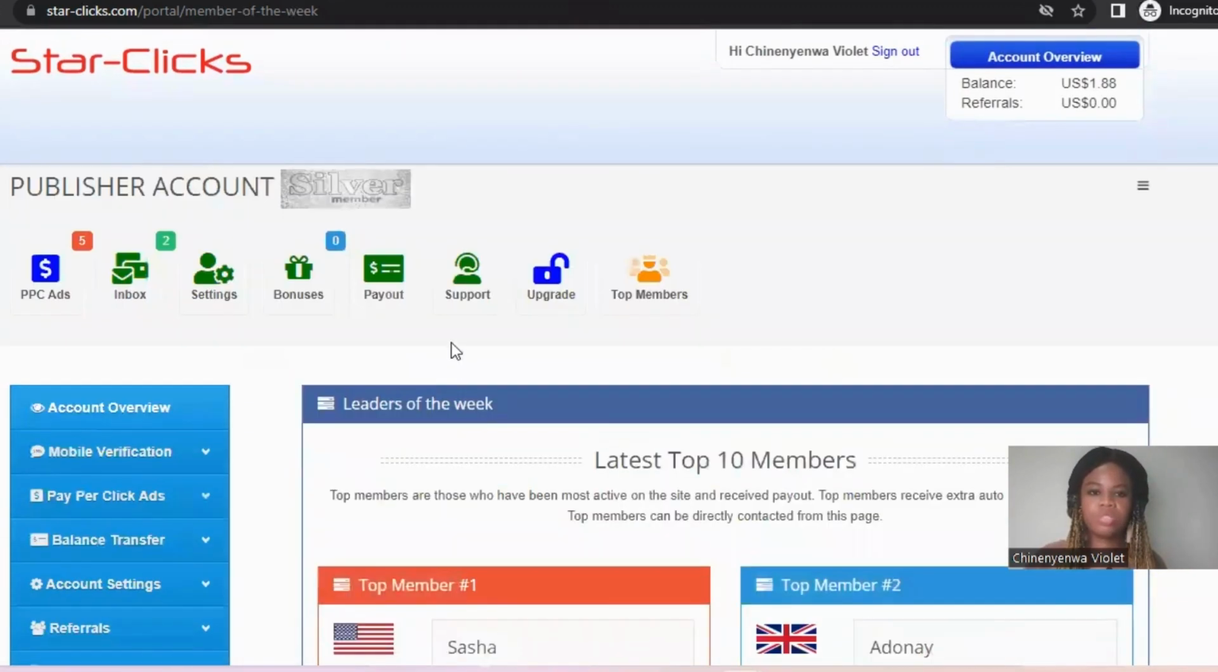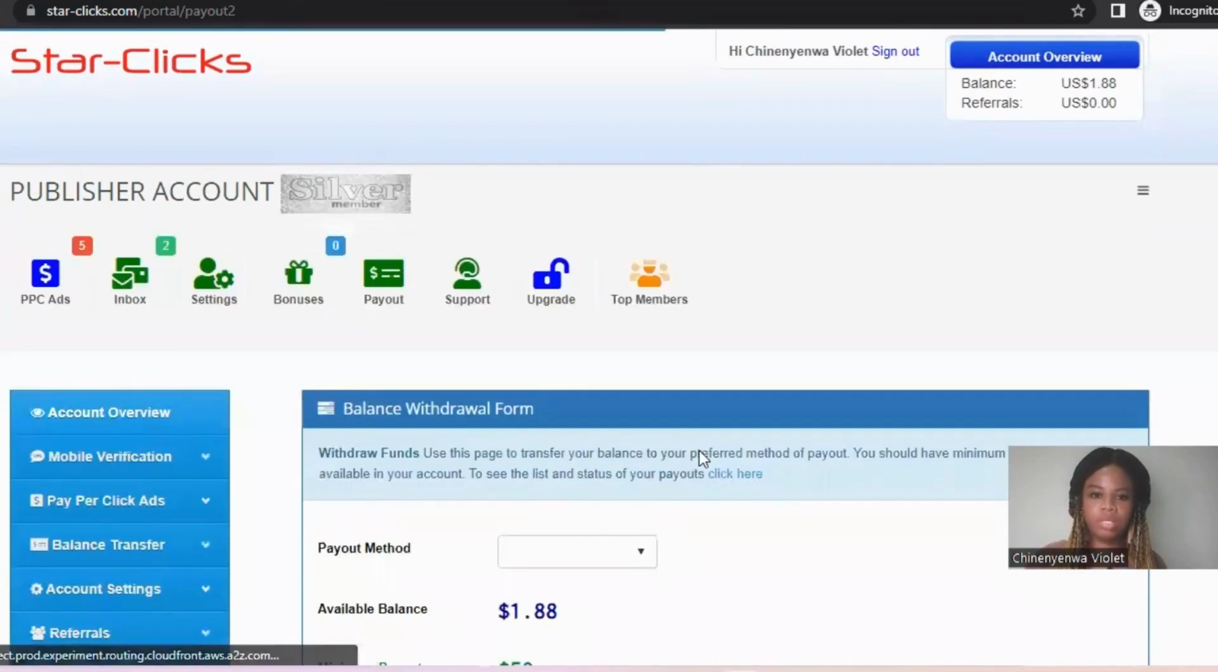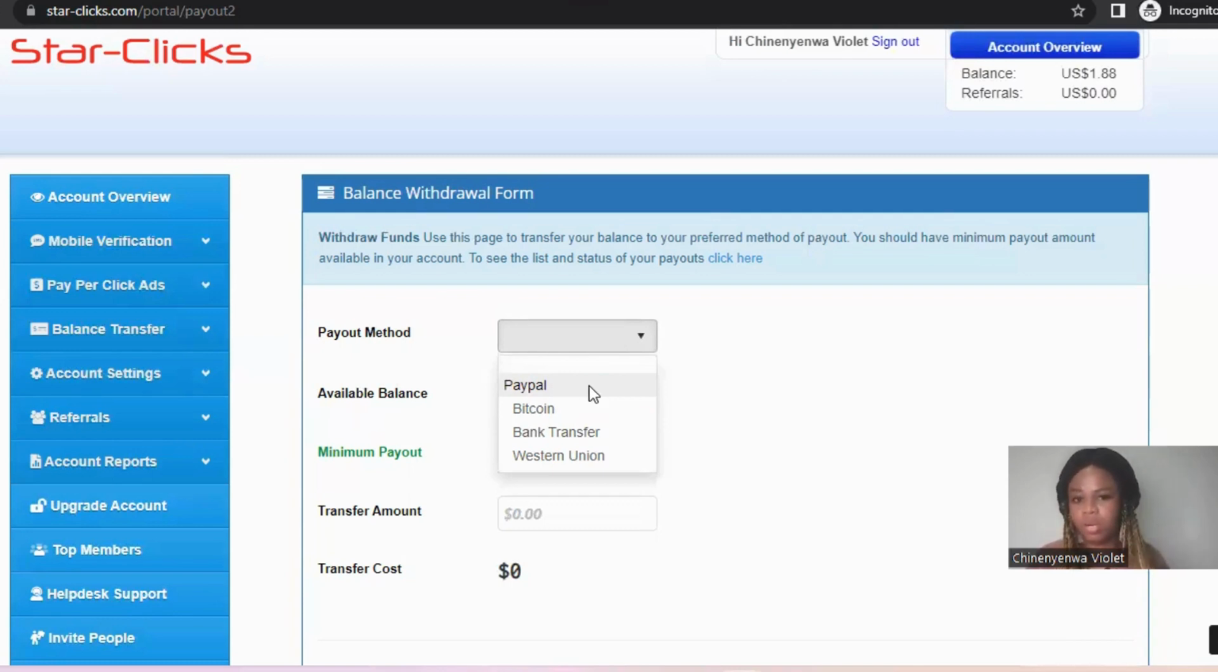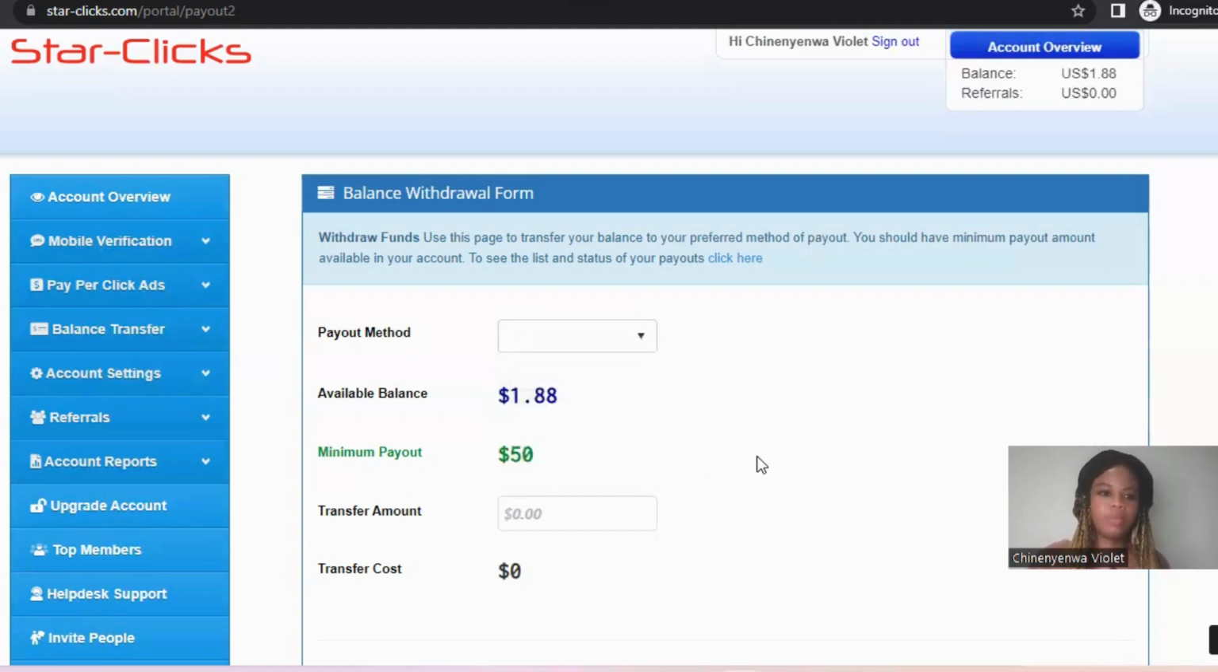Let's click on payouts and see how you can receive your payments. The minimum payout is $50. The payout method is through PayPal. If you have a PayPal account, they pay out through PayPal. If you don't have a PayPal account, I've made a video on how to create one. I'm going to be leaving the link down in the description for you to go watch the video and learn how to create your PayPal account. They also pay out using Bitcoin, bank transfer and Western Union. These are the payout methods.